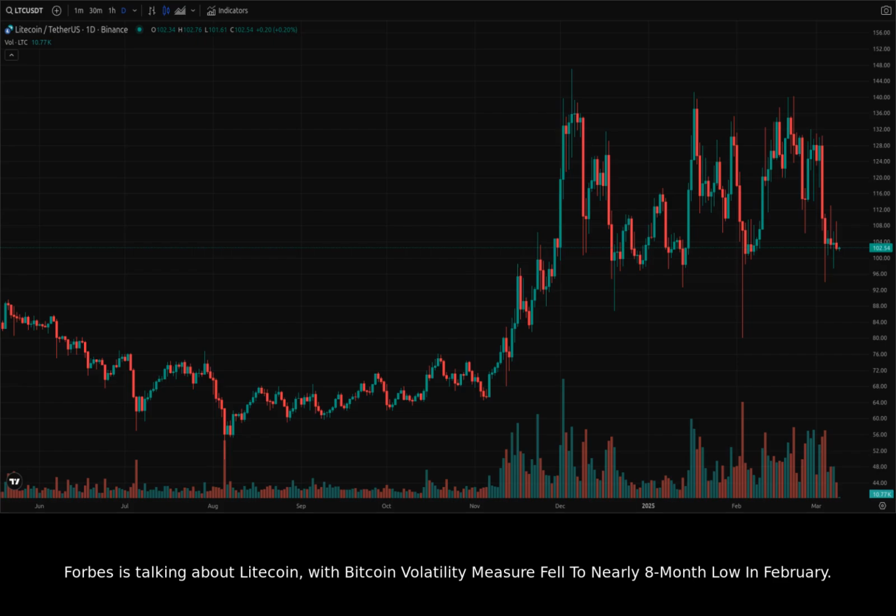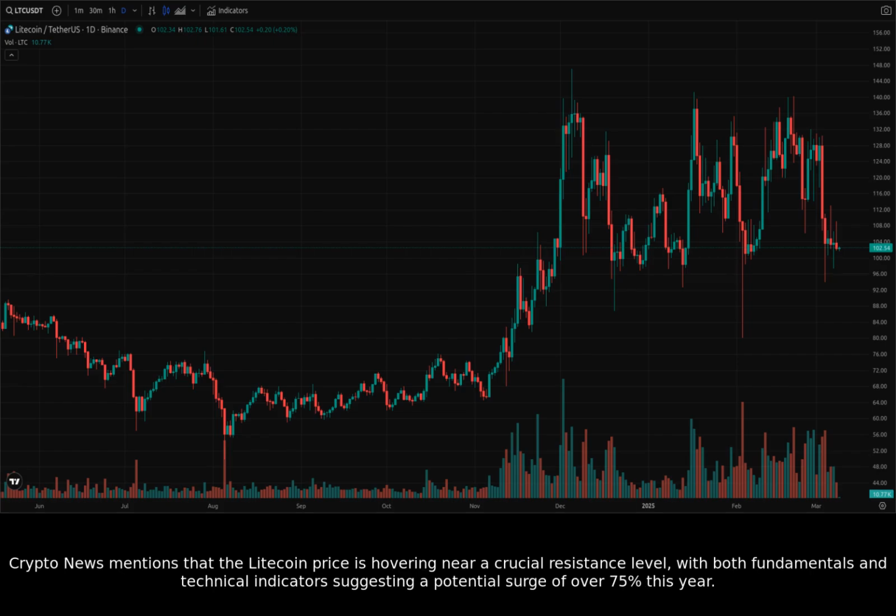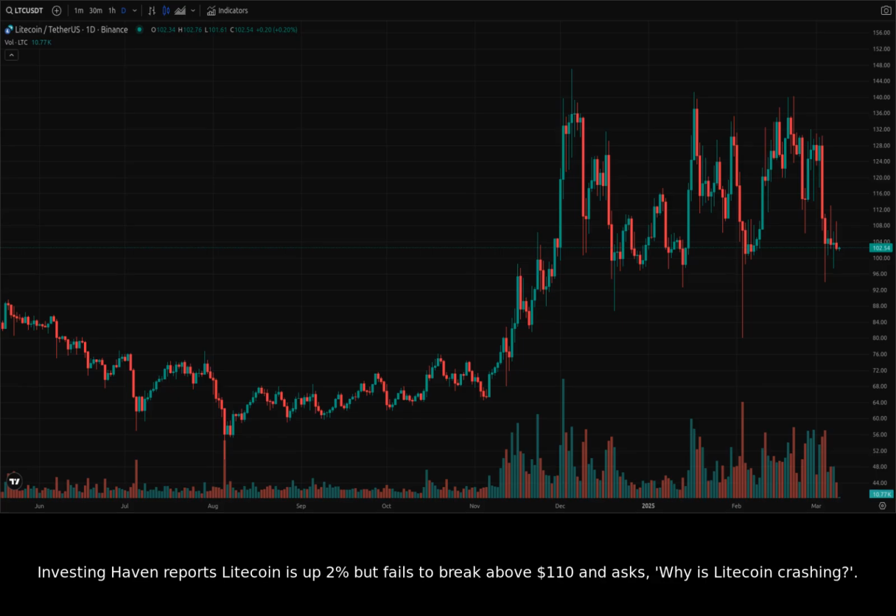Forbes is talking about Litecoin, with Bitcoin volatility measure fell to nearly 8-month low in February. Crypto News mentions that the Litecoin price is hovering near a crucial resistance level, with both fundamentals and technical indicators suggesting a potential surge of over 75% this year. Investing Haven reports Litecoin is up 2%, but fails to break above $110 and asks, why is Litecoin crashing?